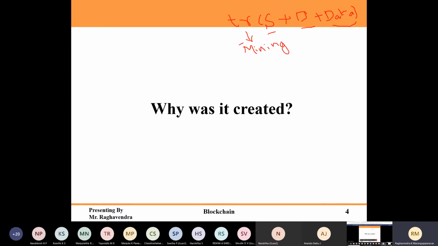Before going to mining, there is a transaction pool where all the transactions will come and dump. Why we need a transaction pool is because the system will be very fast, so it cannot wait for taking each transaction every time, because transactions are very slow.